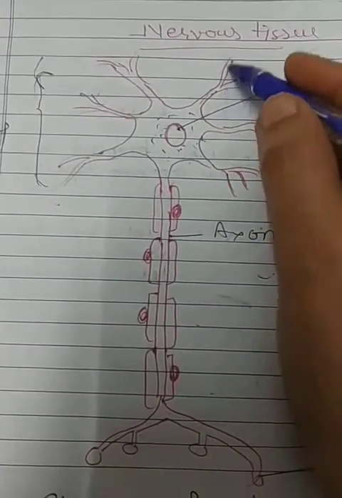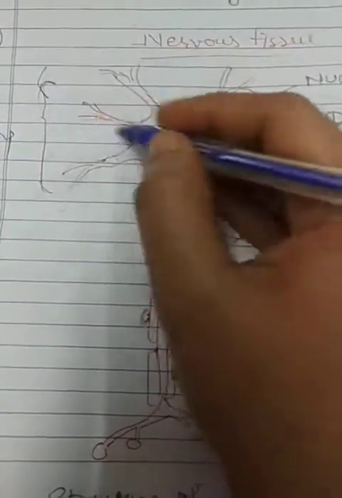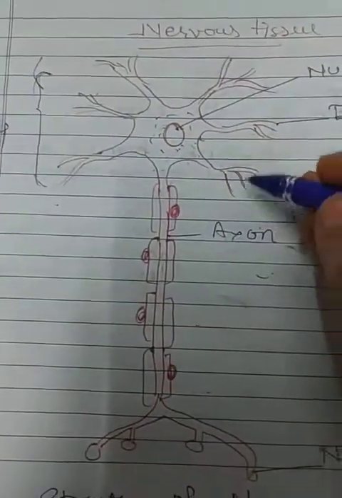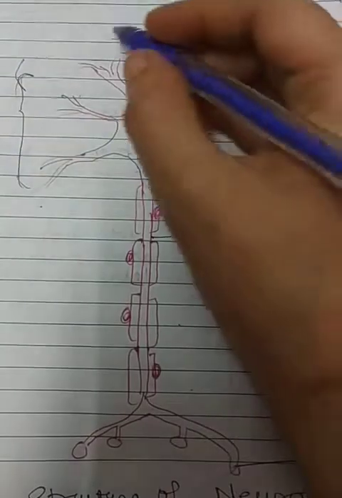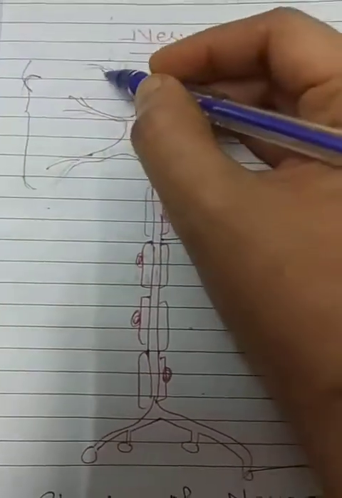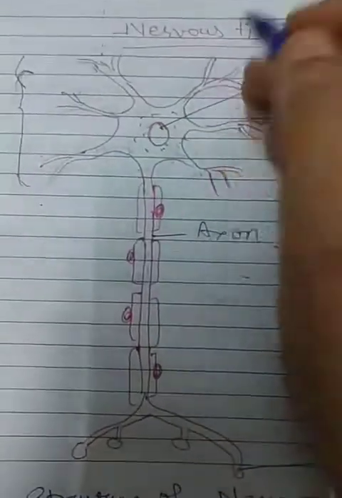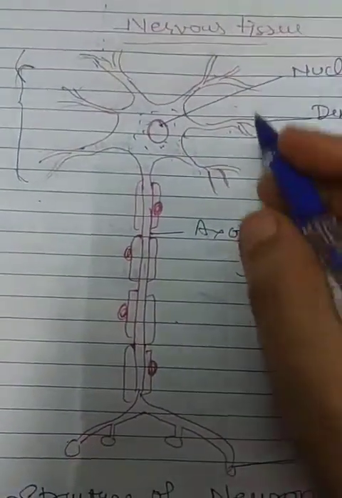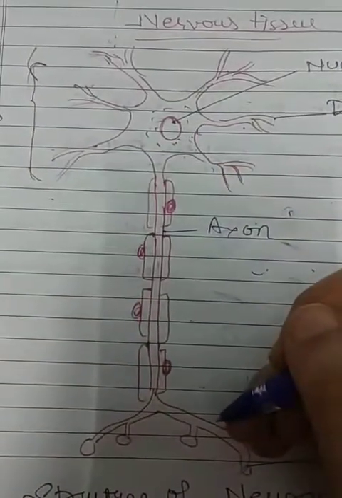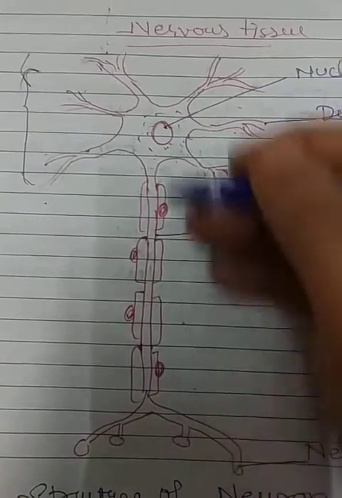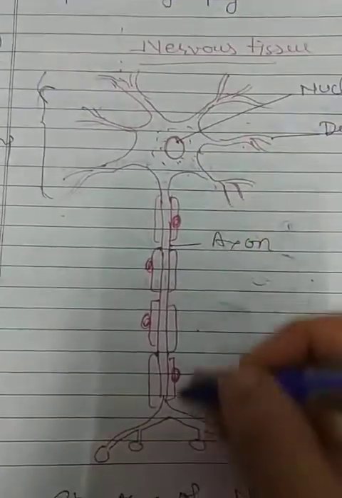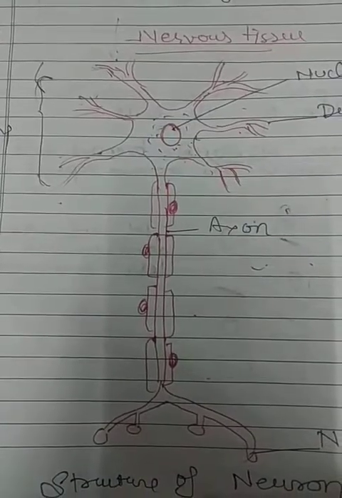Now dendrites. A dendrite is a highly branched process responsible for receiving information. Dendrites help in receiving information from other neurons. So various neurons are attached with each other.